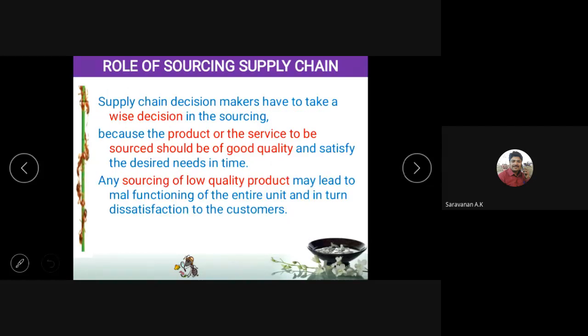Next thing. The supply chain has to take a wise decision while sourcing, because while sourcing, if the product we are getting from the supplier is good, yes, it is good.